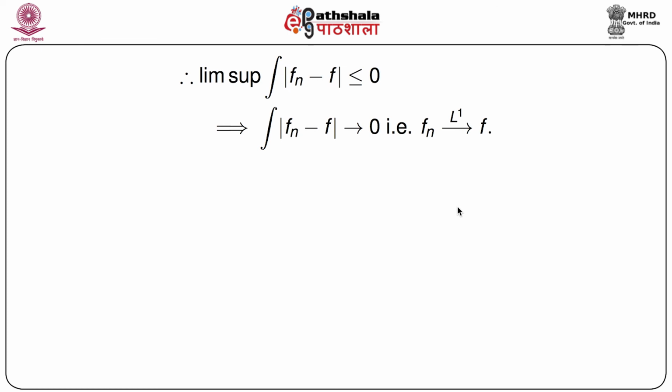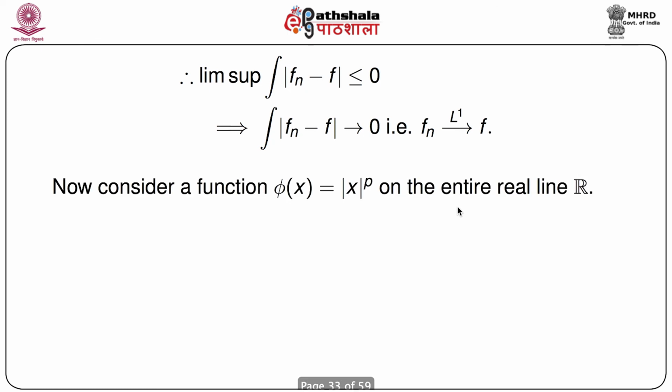The proof is not extremely easy, but if we can apply Fatou's lemma after considering the triangle inequality, the proof is relatively similar again. But the beauty of this is that it would probably be easy to extend this for p greater than 1. However, first note that we consider another function phi(x), which is mod of x to the power p on the entire real line R.